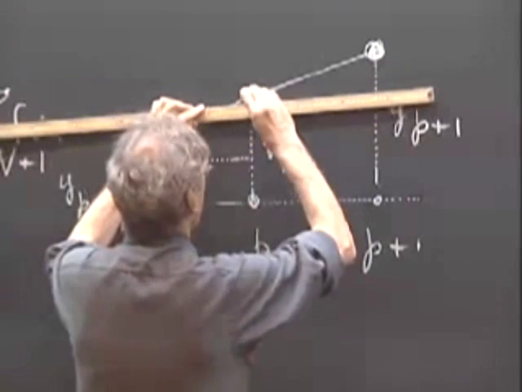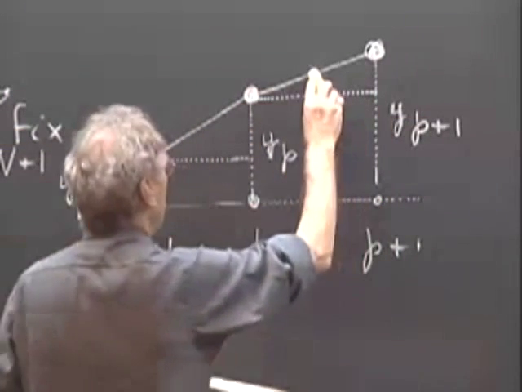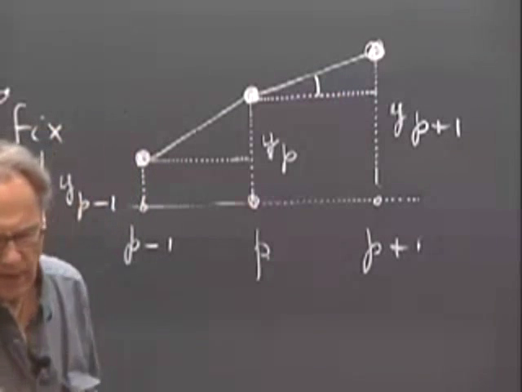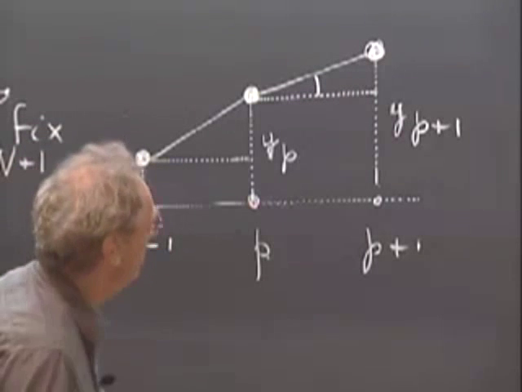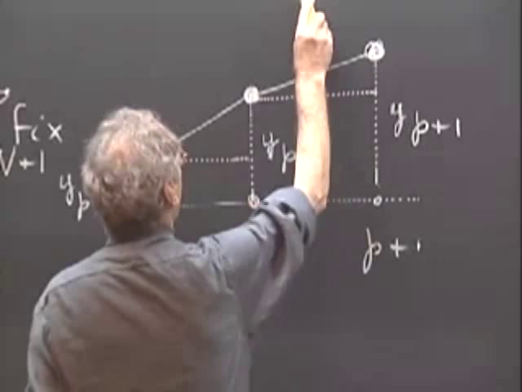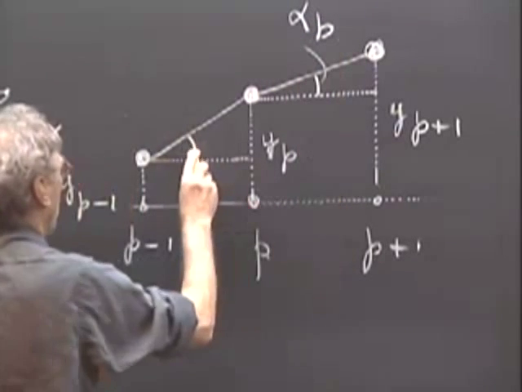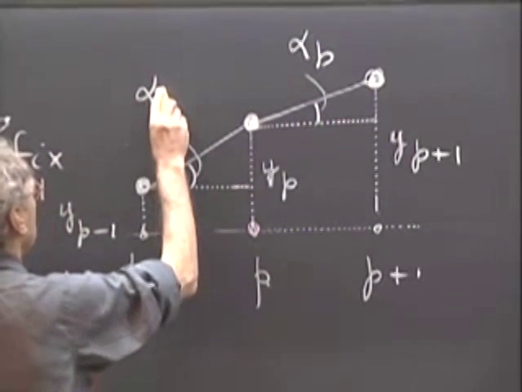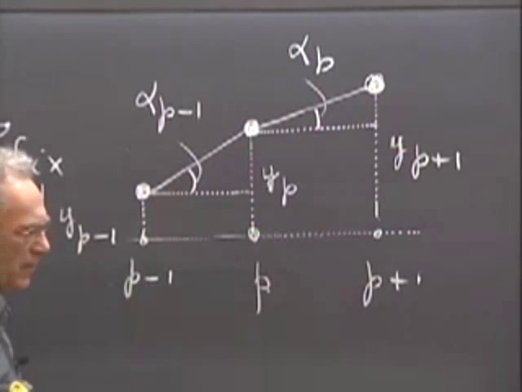We draw this line. I will call this angle alpha p, and I will call this angle alpha p minus 1.